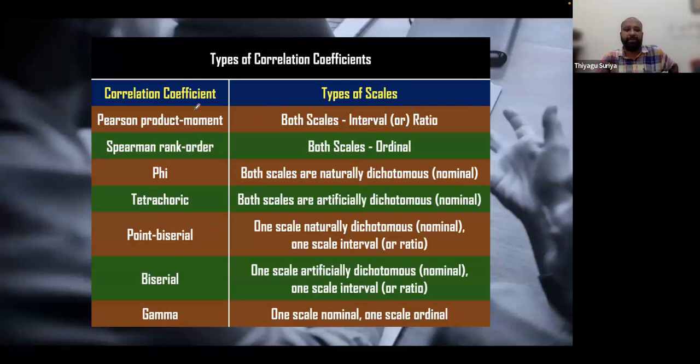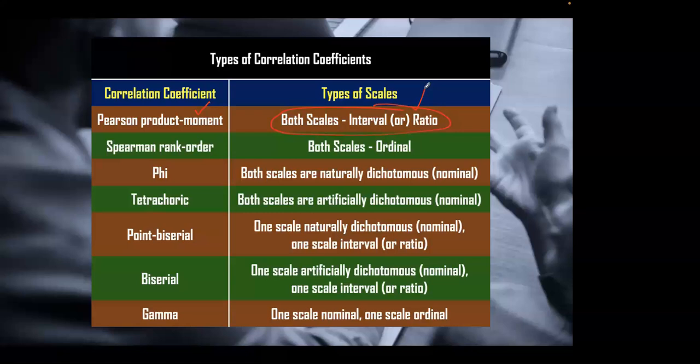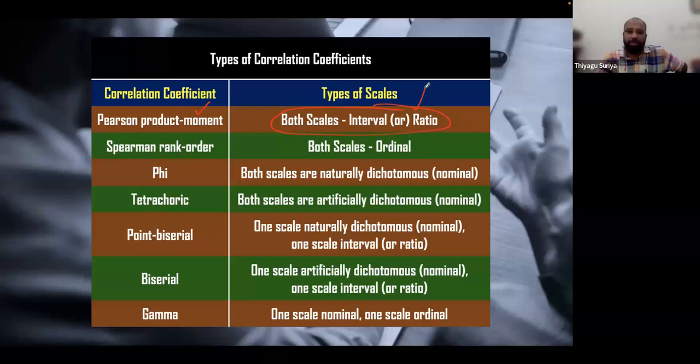When you see here, for the Pearson product moment correlation, a minimum of two variables is needed. Both the scales should be interval or ratio. What does interval ratio mean? We already discussed it. Interval and ratio are part of what kind of data? It's continuous. If it is continuous data, then automatically it's parametric. Is it correct?